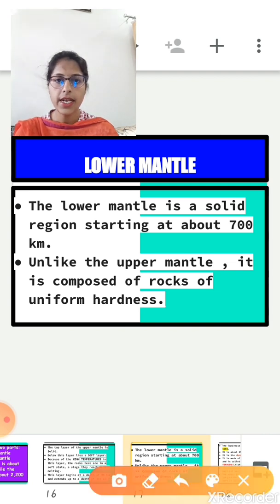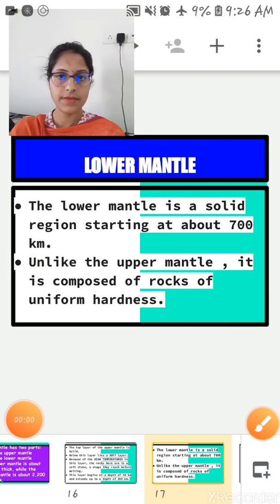Now the second layer of the mantle is the lower mantle. The lower mantle is a solid region starting at about 700 kilometers. Unlike the upper mantle, it is composed of rocks of uniform hardness.